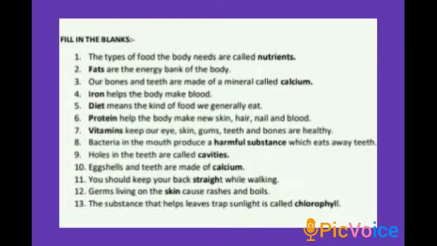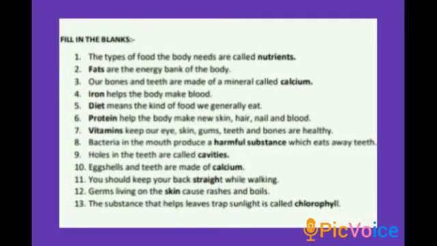First one, the types of food the body needs are called dash. The types of food the body needs are called nutrients. Second one, dash are the energy bank of the body. Which is the energy bank of the body, children? Yes, fats are the energy bank of the body. Then our bones and teeth are made of a mineral called dash. Our bones and teeth are made of a mineral called calcium.